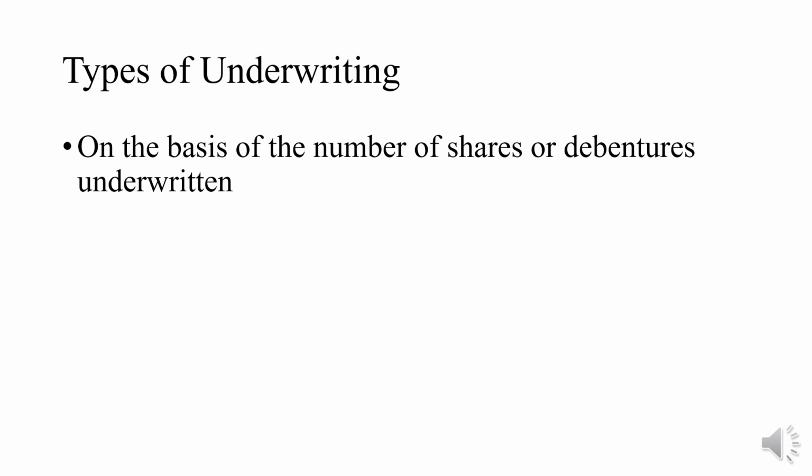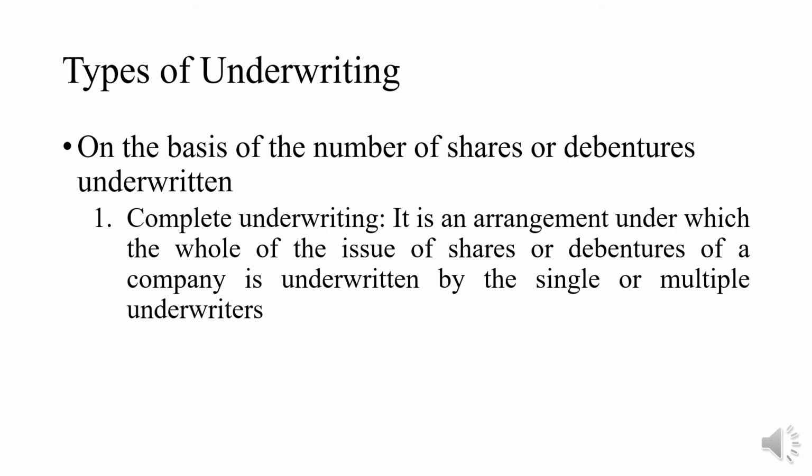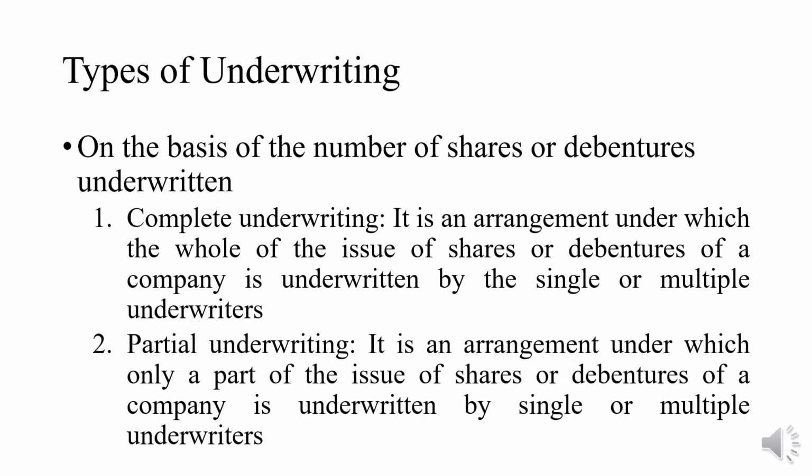Types of underwriting. On the basis of the number of shares or debentures underwritten, there are two methods. First one is complete underwriting. It is an arrangement under which the whole of the issue of the shares or debentures of a company is underwritten by a single or multiple underwriters. The entire issue is going to be underwritten under complete underwriting. Second one is partial underwriting. It is an arrangement under which only a part of the issue of the shares or debentures of a company is underwritten by a single or multiple underwriters. So it's very simple. A part of the issue is going to be underwritten by the underwriters.